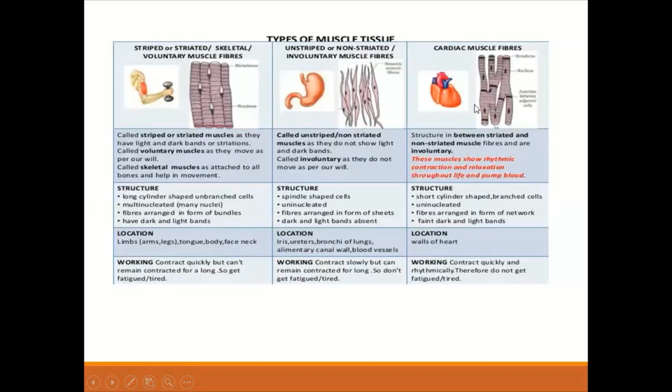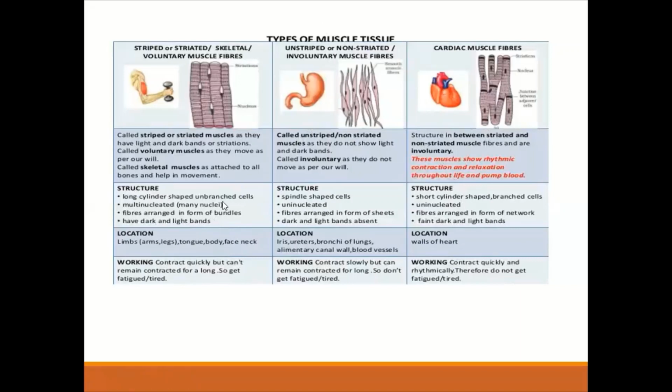Now, what about the cardiac muscle fibers? They are short, cylinder shaped, branched cells. They are uninucleated, with fibers arranged in the form of a network. They have faint dark and light bands. Faint dark and light bands means the light and dark bands are present but are very light in color.